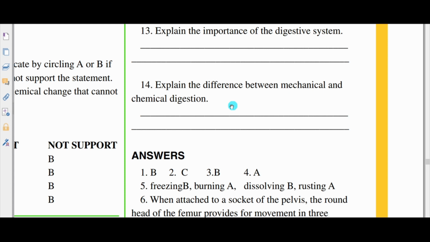The gastric juices of the stomach will begin to break down food chemically in the stomach. So when food now leaves the stomach and goes into the small intestine, there it will be mixed now with a host of digestive enzymes. We have maltase and trypsin, and those are going to break down the different substances that we have eaten into a suitable form that can be readily absorbed by the body.